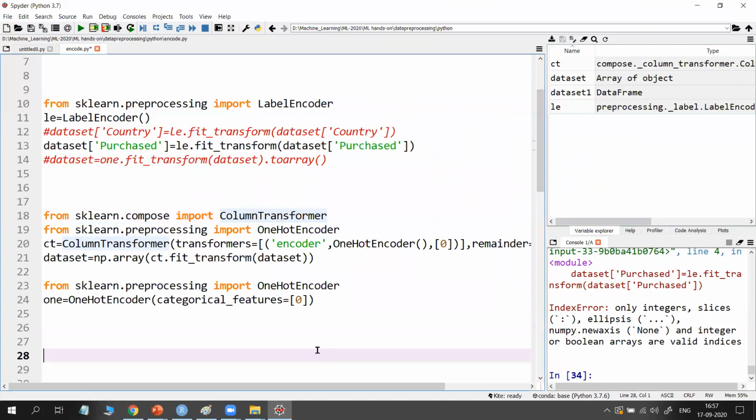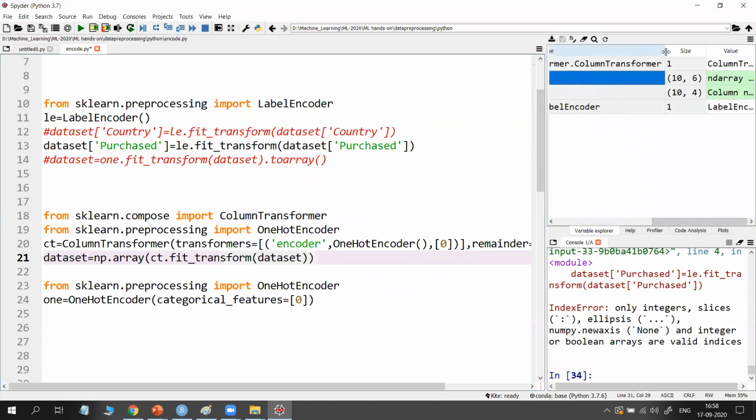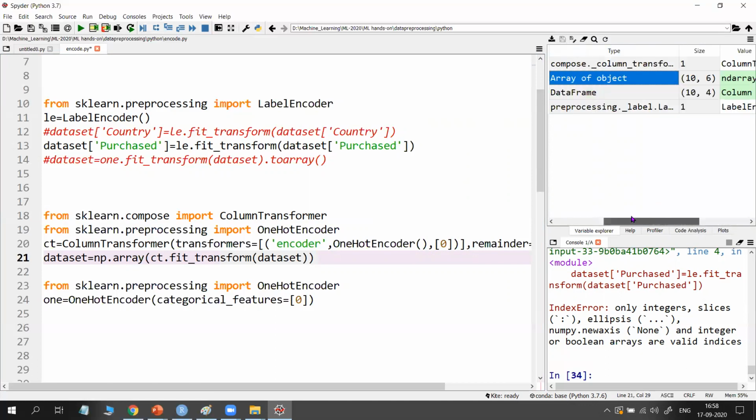But I converted my data set into np.array, as you observe at the end. Of course, if you are not converting the data set, this program may still run, but if you apply the algorithm, there may be a chance of showing errors. That's why I converted it into a NumPy array. You will see here the data type is NumPy array, an ndarray.